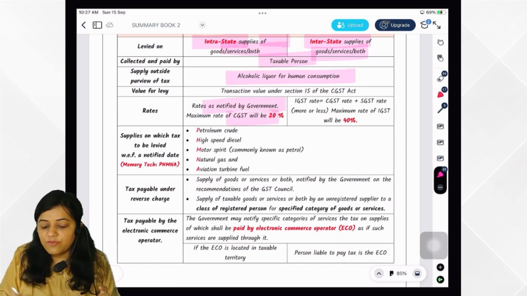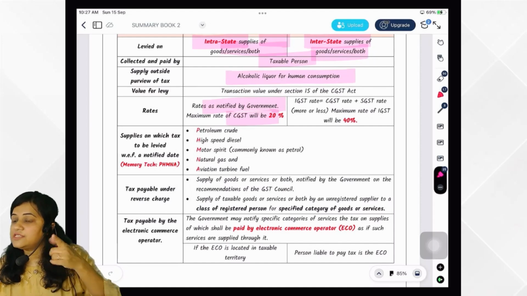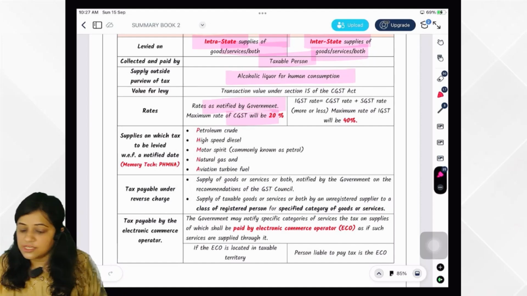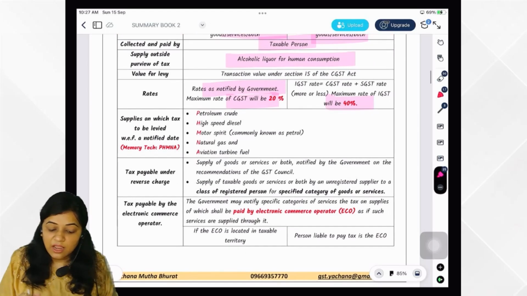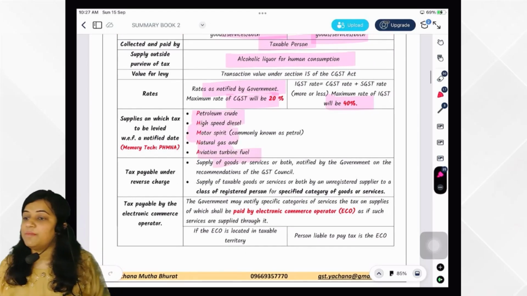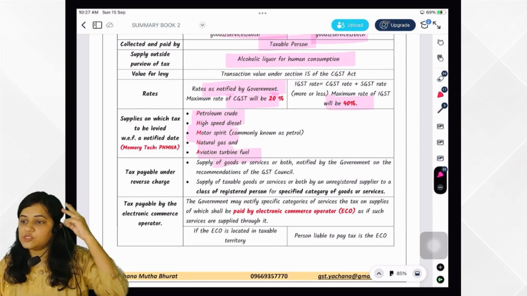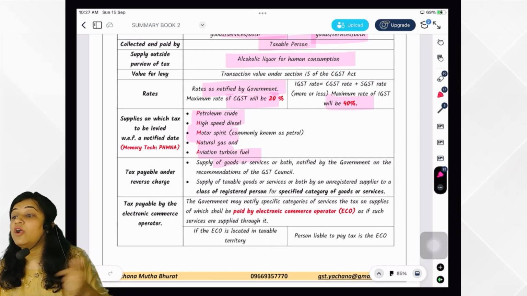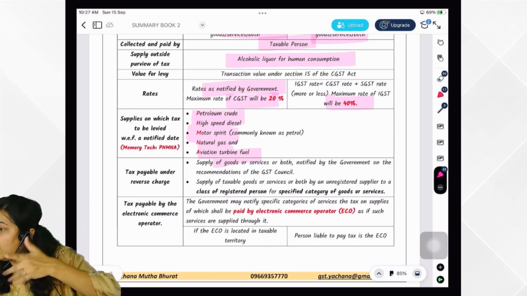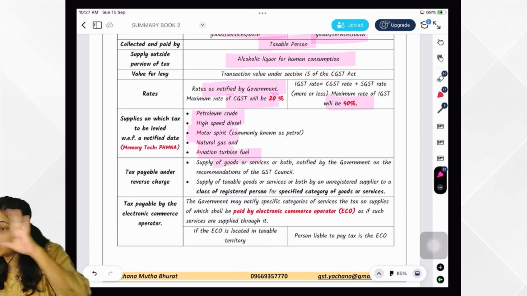Then rate as may be notified by the government on recommendation of council, not exceeding 20% is written for CGST, not exceeding 40% is written in case of IGST. Then these are the supply PHMNA. PHMNA, what means that? Petroleum crude, high speed diesel, motor spirit, aviation turbine fuel and natural gas. These items would be what? GST would be levied from a notified date. It is written in both the sections, section 9 as well as section 5.